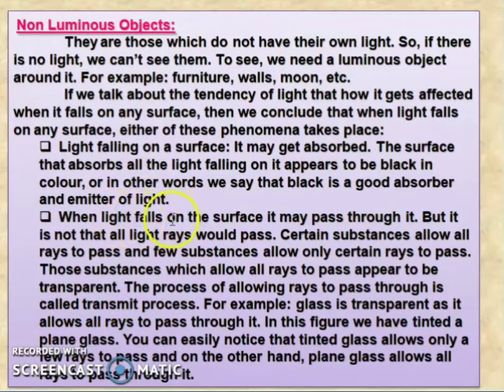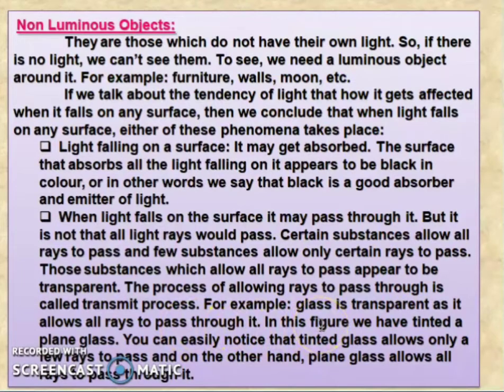Second, when light falls on the surface, it may pass through it, but it is not that all light rays would pass. Certain substances allow all the rays to pass, and few substances allow only certain rays to pass. Those substances which allow all the rays to pass appear to be transparent. The process of allowing rays to pass through is called the transmit process. For example, glass is transparent as it allows all the rays to pass through it.